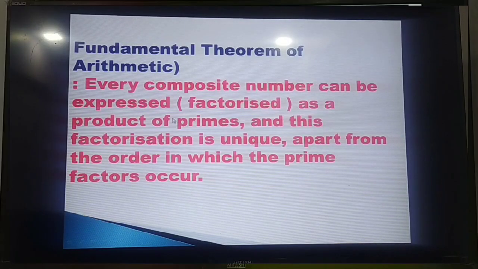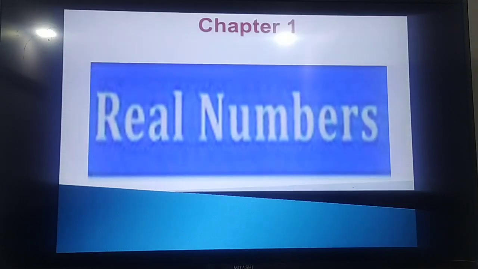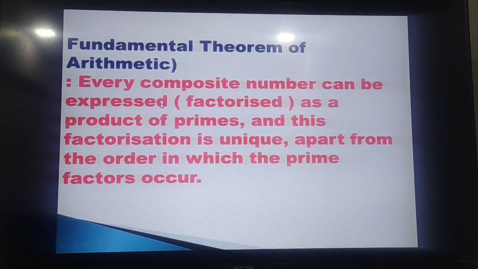Now let us do some problems of the fundamental theorem of arithmetic. Now you know that every composite number has got a prime factorization. Suppose 6 is there, then 6 is factorized as 2 into 3.